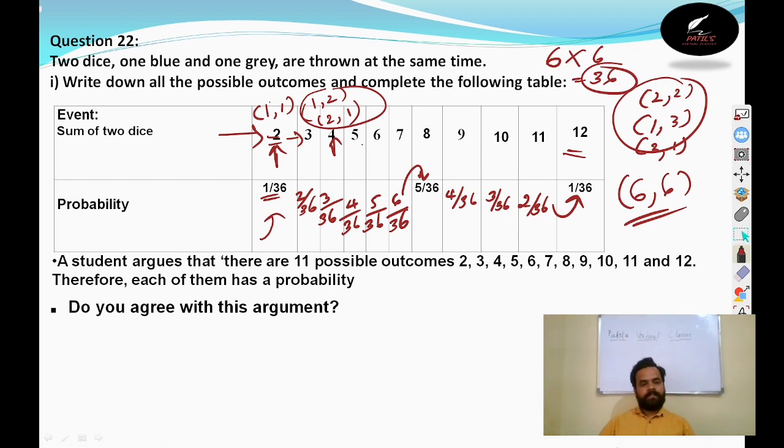Right? So here they have given that a student argues that there are 11 possible outcomes: 2, 3, 4, 5, 6, 7, 8, 9, 10, 11 and 12. Therefore, each of them has a probability. It is not like that, 11 possibilities are there. Do you agree or not? Because each individual probability is different. So that is the reason why we need to find the probability of individual outcomes. It is going to vary. Is that clear?